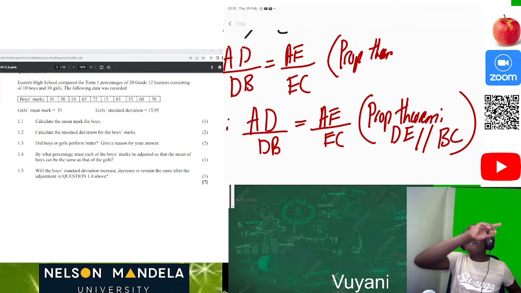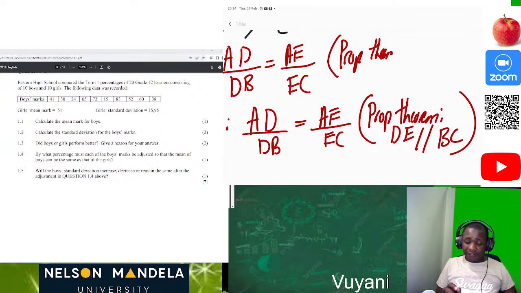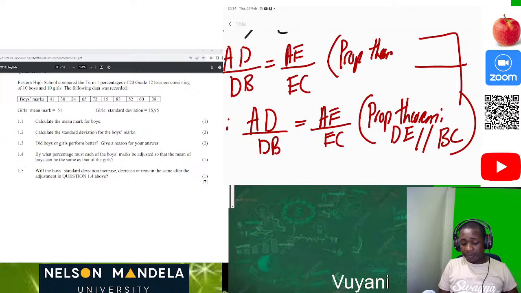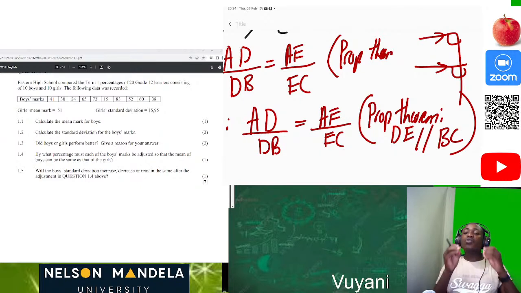For instance, if an F is formed, then we know that we have our corresponding angles. So this is like an F shape like this, then this line is parallel to this, so this angle and this angle, they are equal to each other. Why? They are corresponding angles. That's a good answer, but you should state which lines are parallel to each other. The moment you are able to state those parallel lines, you're going to get your full marks.